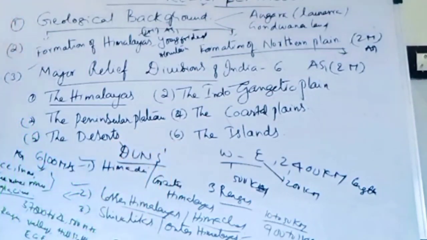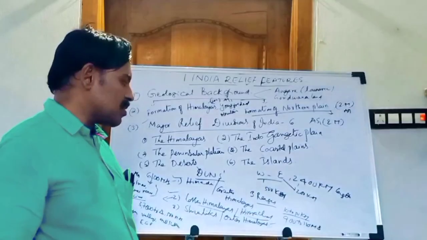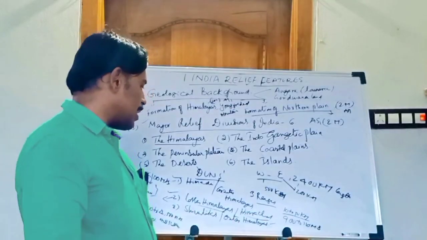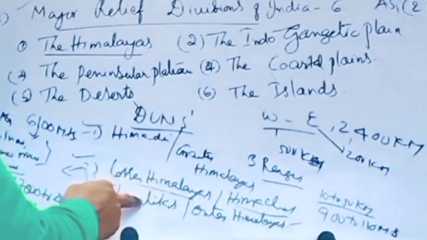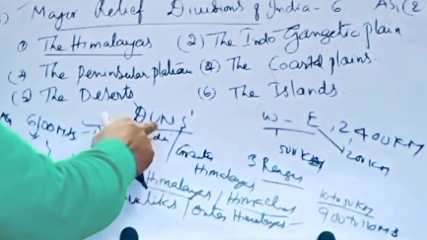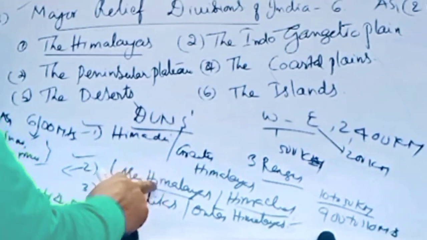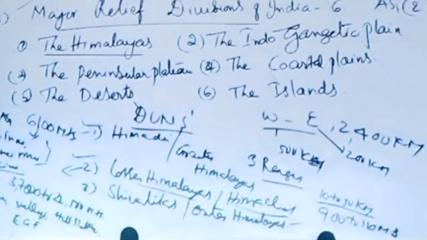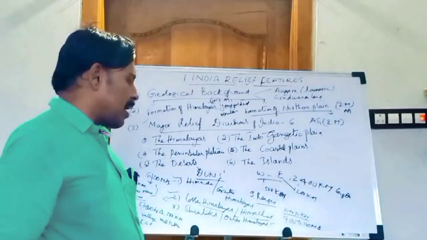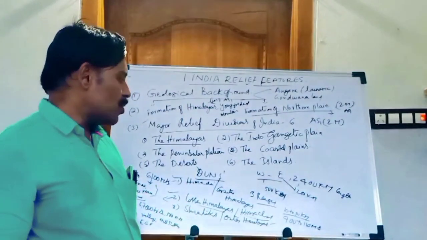Very, very important. What are dunes? Dunes means the valleys lying between the Lesser Himalayas and Shivaliks. The valleys which lie between them are called dunes. So the examples: Dehradun, Patli Dun, Kotli Dun.